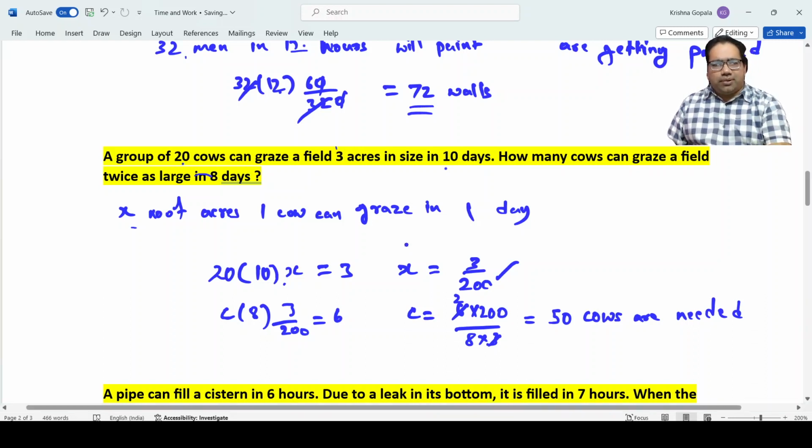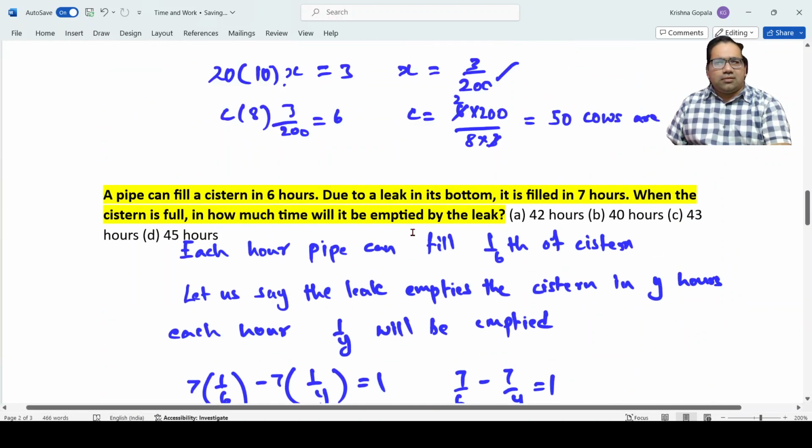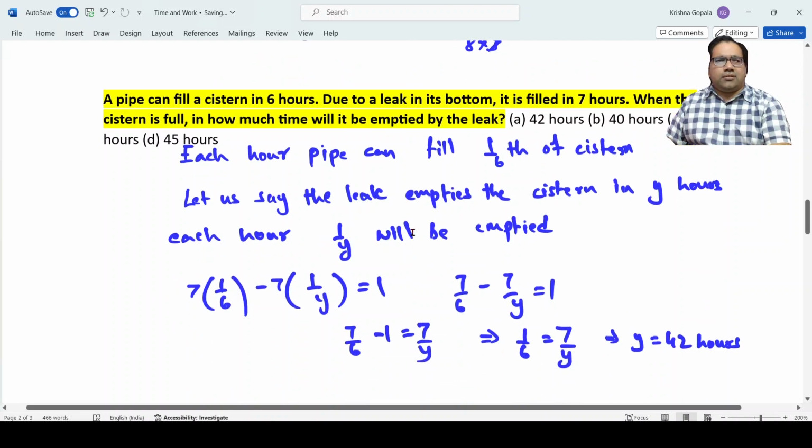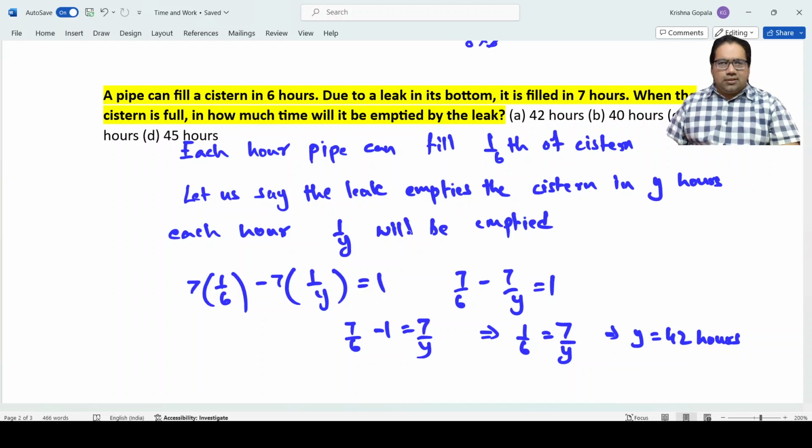Now let's get to some pipe problems. Pipe problems are also very easy. A pipe can fill a cistern in 6 hours. Due to a leak in its bottom, it is filled in 7 hours. That means something is filling and something is leaking.